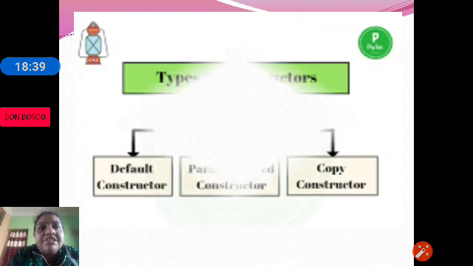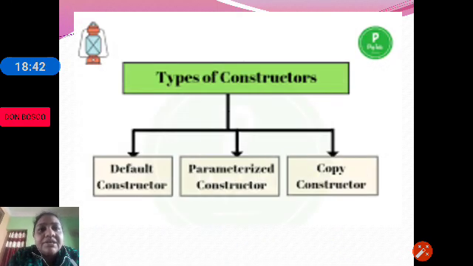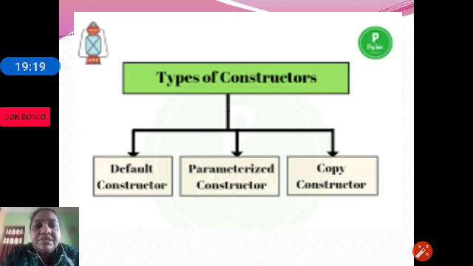C++ supports three types of constructors: default constructor, parameterized constructor and copy constructor. A constructor is a special member function which will have the same name as the class name. So suppose you give the class name as A, the constructor will also have the name A. Like in the previous example, the class name was assign and there was a function called assign which took one argument, that is nn. So that is a parameterized constructor. If a constructor does not take any argument, that is called a default constructor.